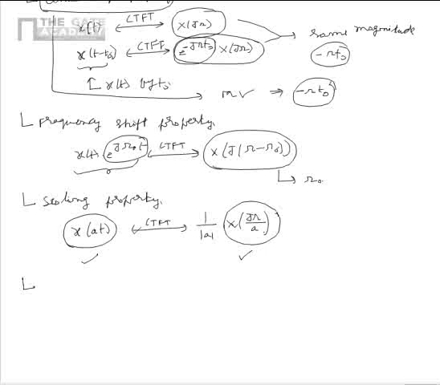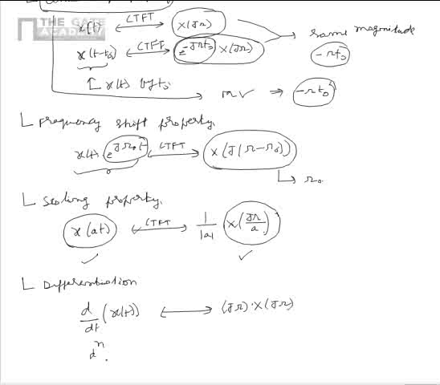So now let us consider another property that is related to differentiation of the signals. If a signal x of t has frequency representation as x of j omega, d by dt of x of t will have a frequency representation of j omega multiplied by x of j omega.